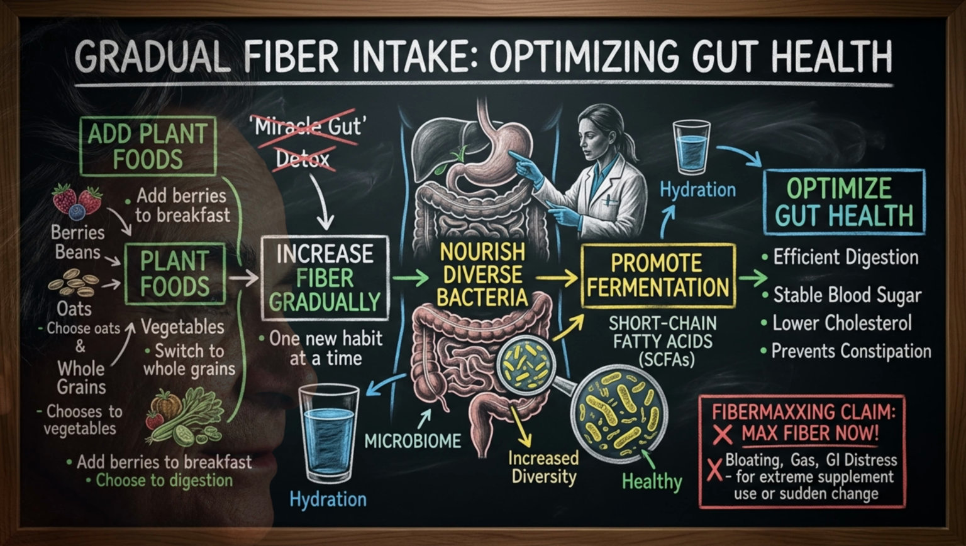Add berries to breakfast. Add beans to a meal. Choose oats. Switch to whole grains. Add vegetables to a dish. Slow change may look less exciting, but the gut often prefers it.